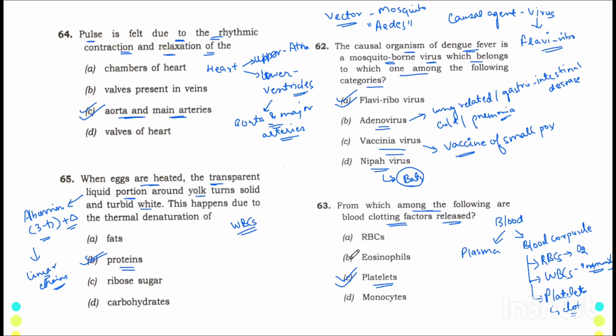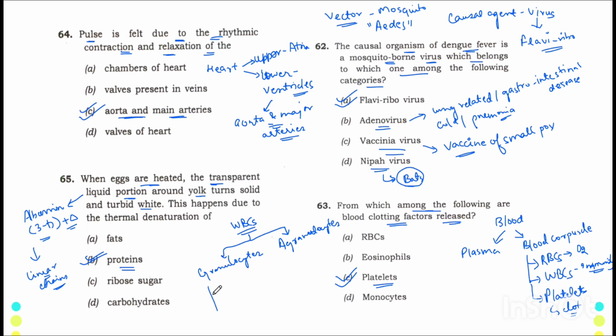For example, these two options, if you see eosinophils and monocytes, these are the types of WBCs. I have seen some question in India also, which has come from which of the following is a type of WBC. So we will just learn about types of WBCs in 1 minute. WBCs are divided into two parts, granulocytes and agranulocytes. Granulocytes have a grainy appearance, whereas agranulocytes do not have that appearance.